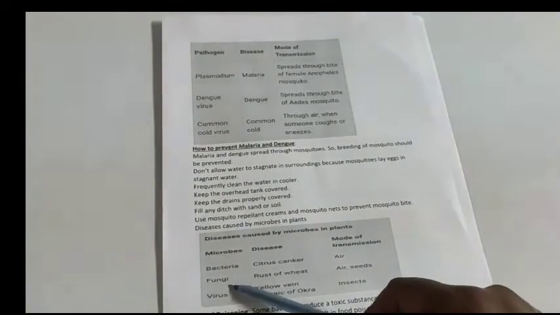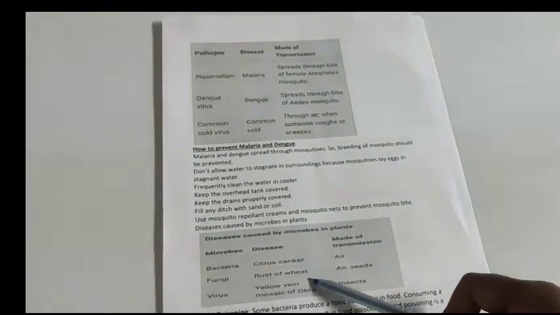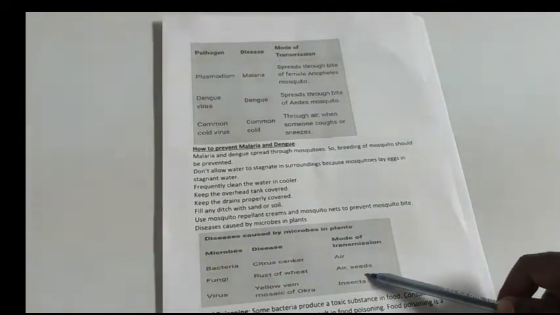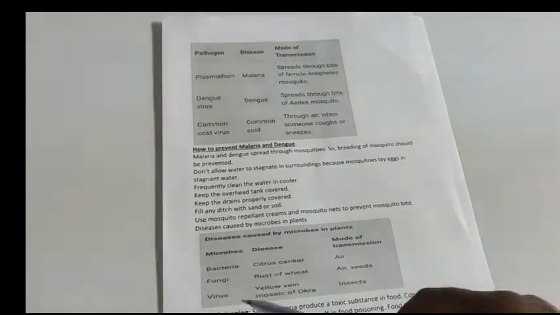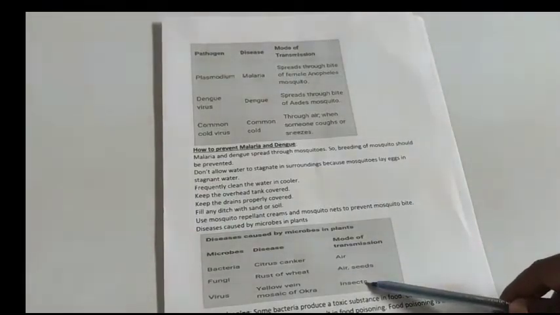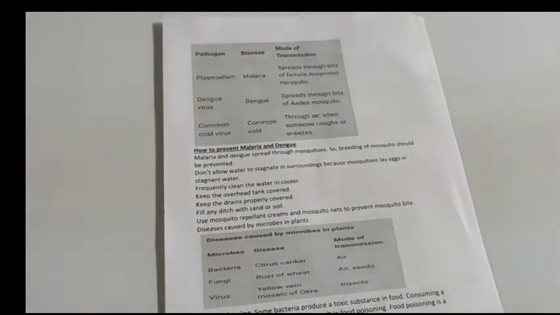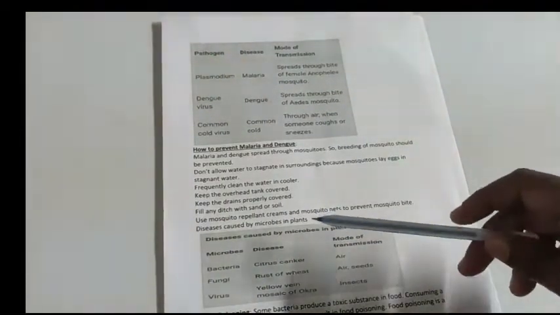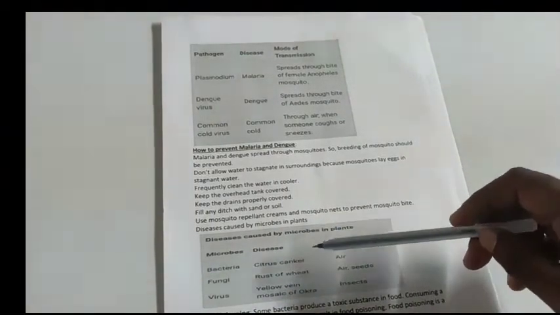Fungi cause rust of wheat, and the mode of transmission is air and seeds. Virus causes yellow vein mosaic of okra, and the mode of transmission is insects. So these are some of the plant diseases caused by microbes.